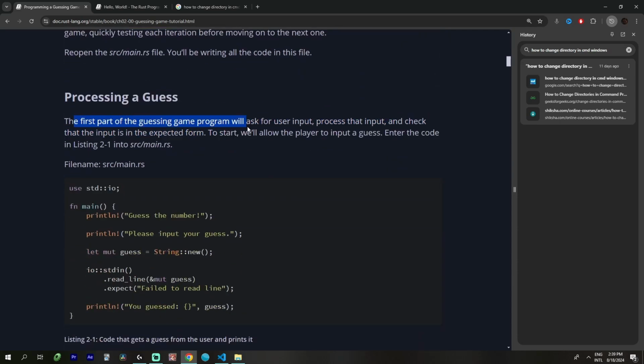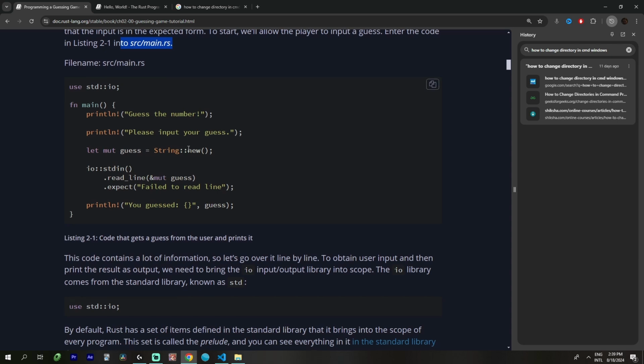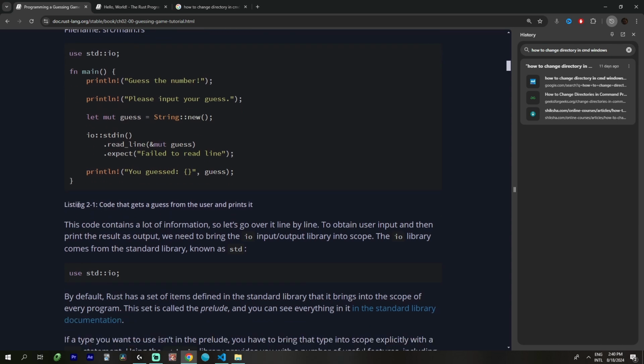Processing again. The first part of the guessing game problem, we will ask the user for input, process that input, and check the input is in an expected form. To start, we allow the player to input a guess. Listing 2-1 has code that gets a guess from the user and prints it. I don't know what this means.